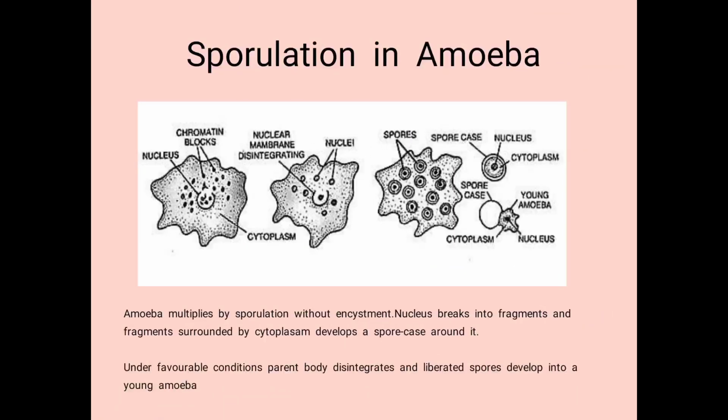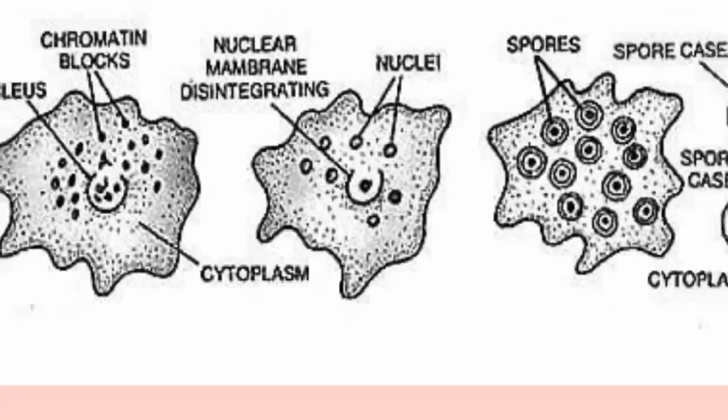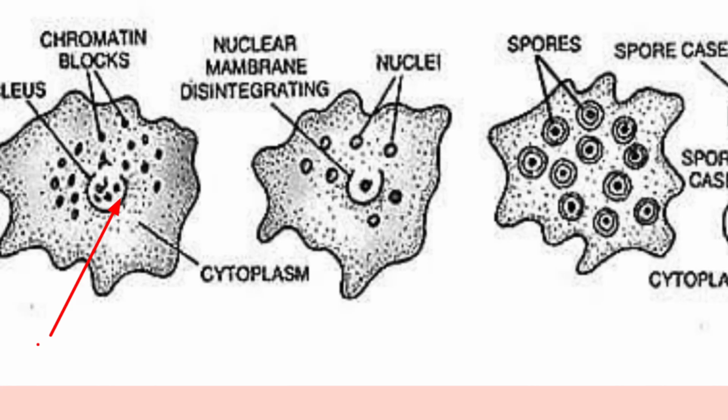And then sporulation in amoeba. As I have discussed with you earlier, the same point: amoeba multiplies by sporulation without encystment also. Here the nucleus breaks into fragments and the fragments are surrounded by cytoplasm and develop a spore case. Look at the diagram. The nucleus is getting broken down and it releases small fragments, known as chromatin blocks.